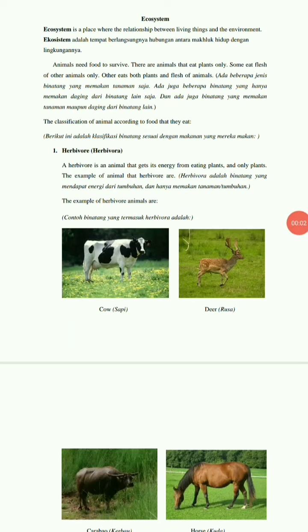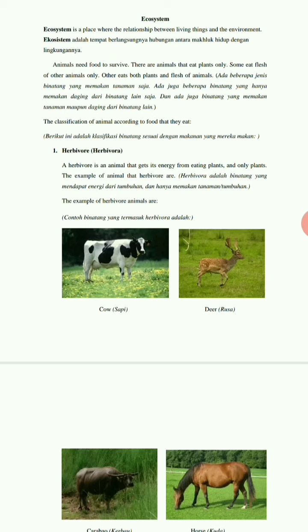Okay, I'm Febri. As the last speaker, I will explain about learning material, student worksheet, and assessment sheet. We chose ecosystem as our learning material. We made it in two languages, English and Bahasa, to make it easier for the students to understand the material. First of all, we provide the definition of ecosystem.